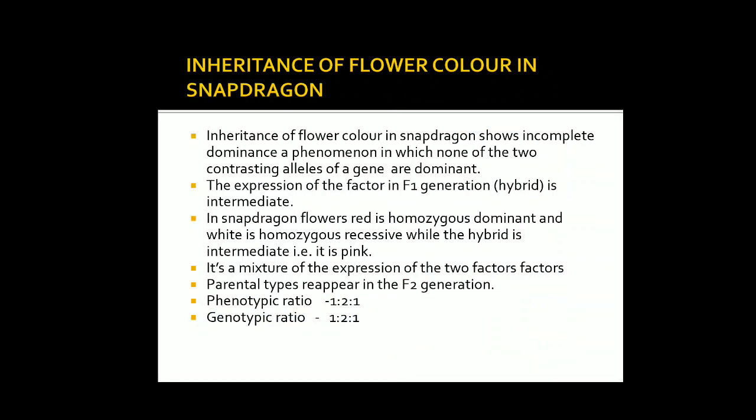See, inheritance of flower color in snapdragon shows incomplete dominance, a phenomenon in which neither of the two contrasting alleles of a gene is dominant. See, I have given almost the full answer. You can write this answer and then make that cross, the monohybrid cross. The expression of the factor in the F1 generation hybrid is intermediate. In snapdragon flowers, red is homozygous dominant and white is homozygous recessive, while the hybrid is intermediate, that is, it is pink. It's a mixture of the expression of the two factors.